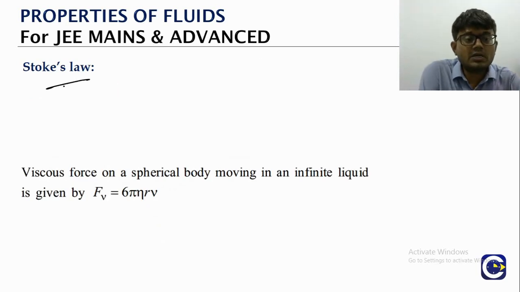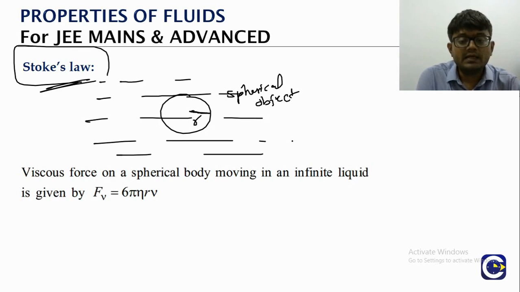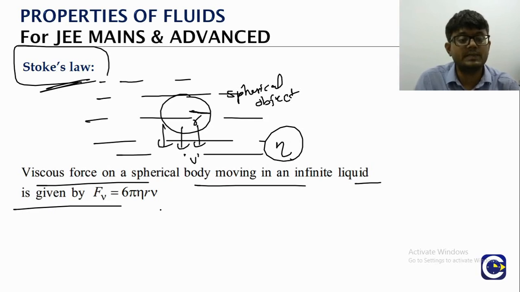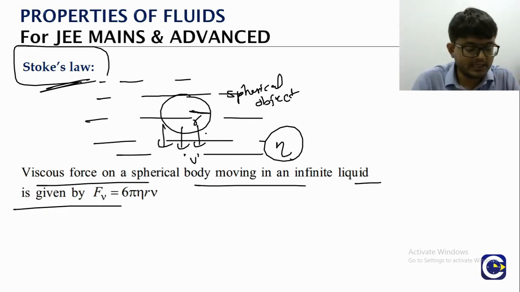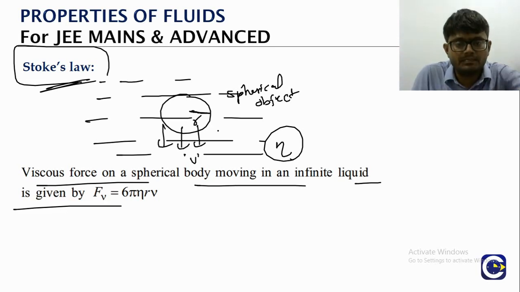Now, Newton's law gives an expression for the viscous force. We have one more law, that is Stokes law. Like if you have a spherical object of radius r, which is moving in a large volume of liquid of coefficient of viscosity eta, this spherical object is moving with a velocity v. Then the viscous force experienced by the spherical object is given by what? 6 pi eta r v. This is particularly for the spherical object. Obviously, if the object is moving down, the viscous force will be up.